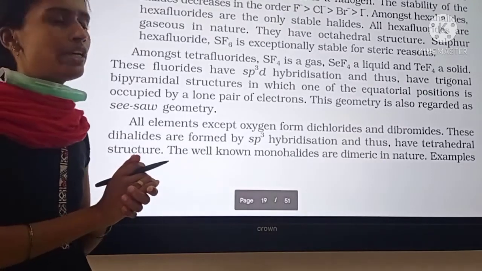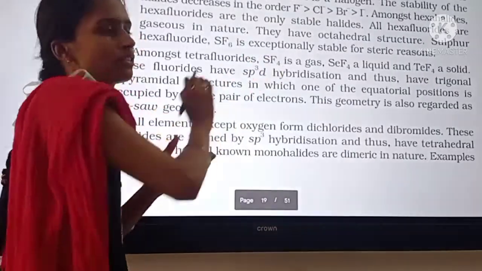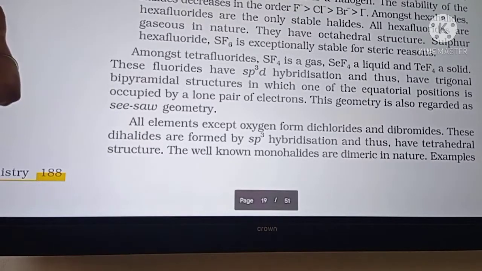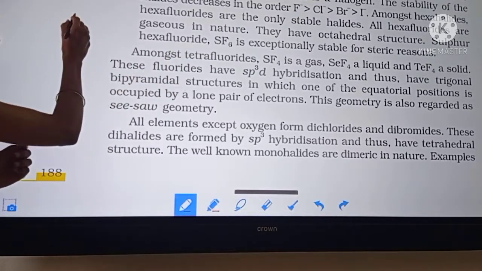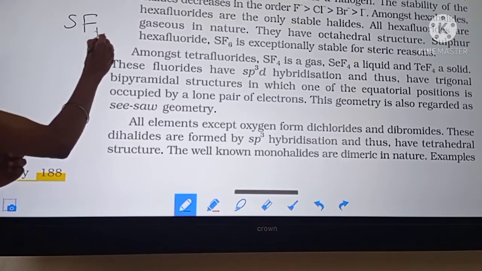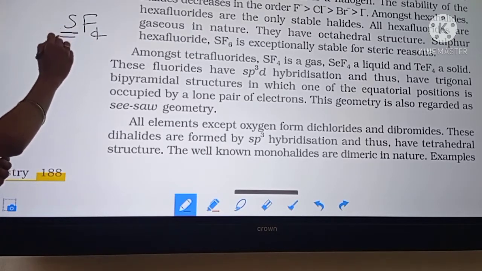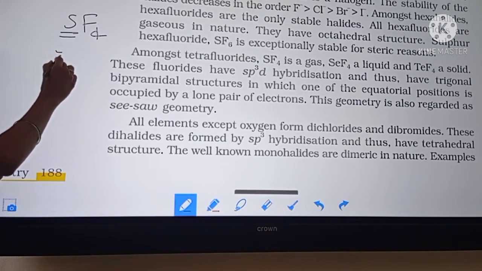And what about hybridization? For example SF4, the central atom is sulfur. It has 6 electrons, 1, 2, 3, 4, 5 and 6 electrons.